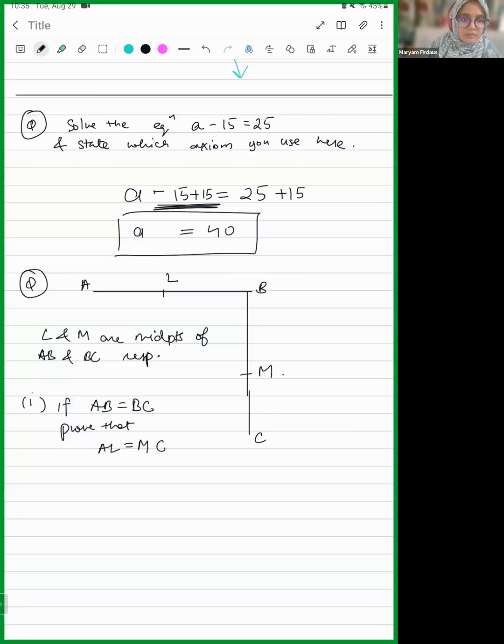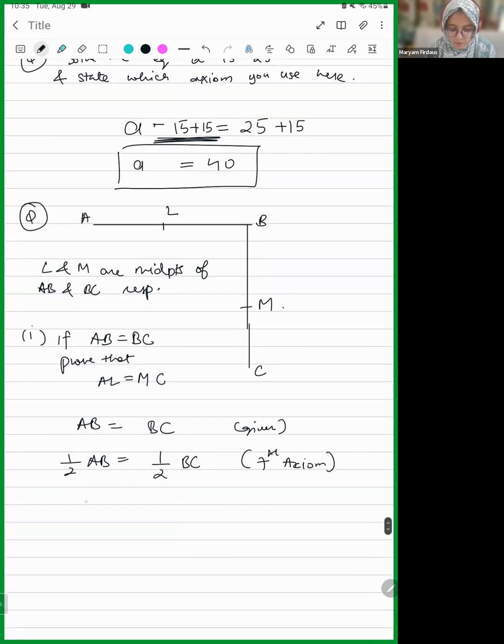The seventh axiom. What does the seventh axiom say? Things which are halves of the same things are equal to one another. So we are saying that AB is equal to BC, which is given to us, right? Half of AB will be equal to half of BC by the seventh axiom. And you have to state the axiom as well. So half of AB is AL, and half of BC is MC. Okay. So there's another part of this question, which is very similar.